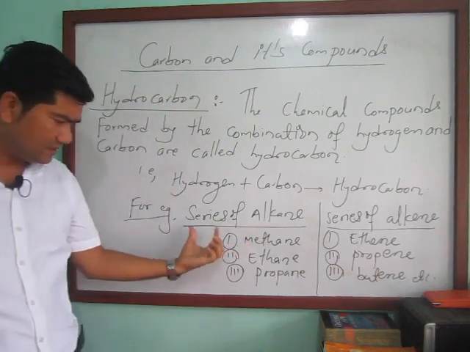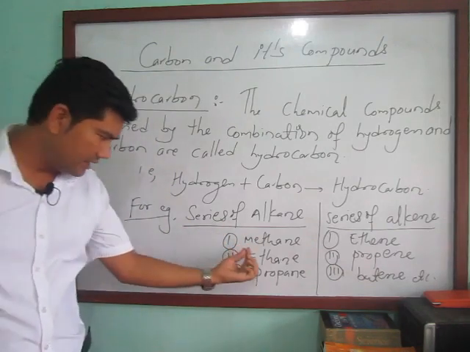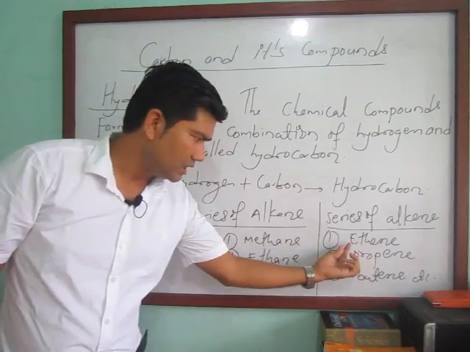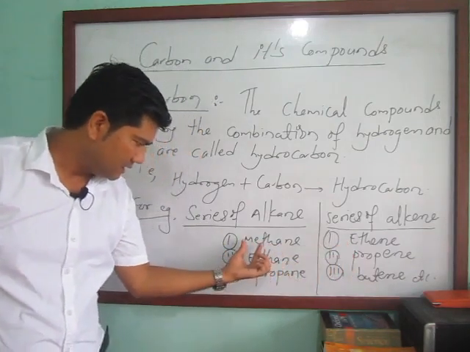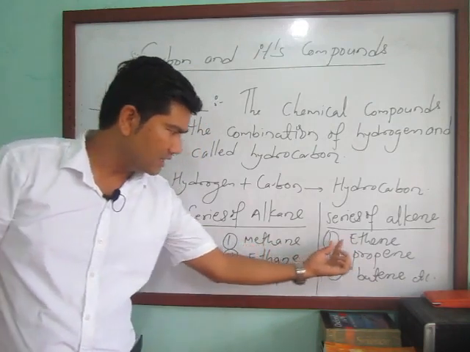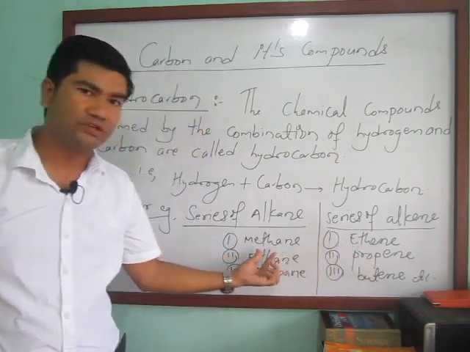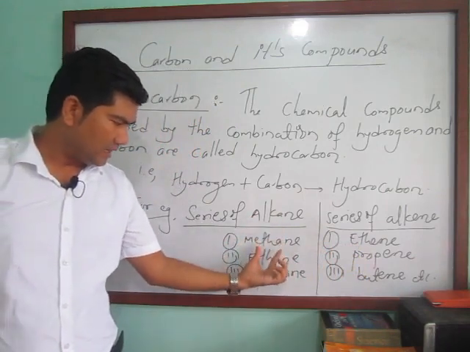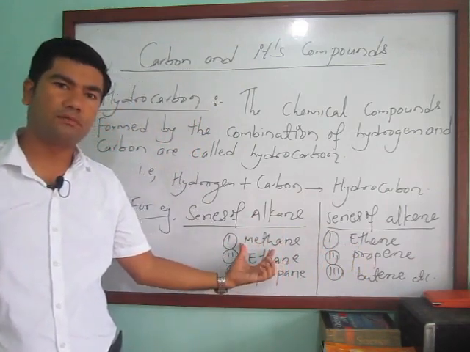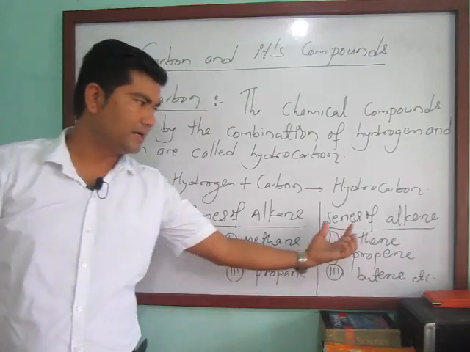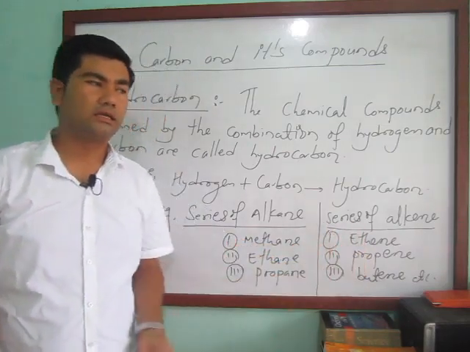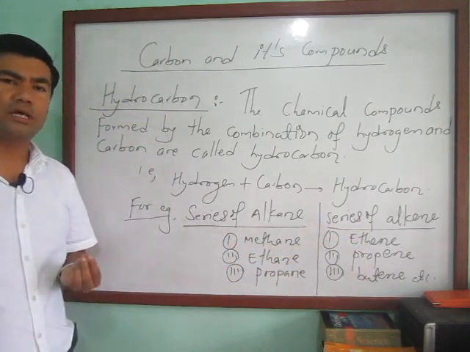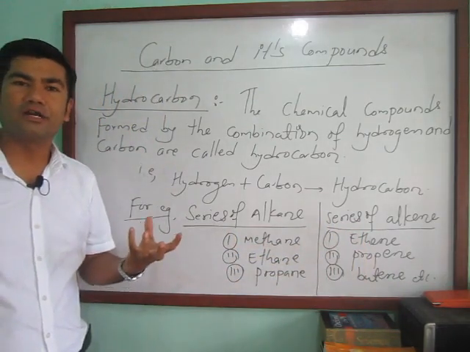But you can see there is a difference between these 2 hydrocarbons. Methane and ethane are different hydrocarbons. In an alkane, there is a single bond between carbon and carbon, but in an alkene, there is a double bond between carbon and carbon. So there are different types of hydrocarbons.